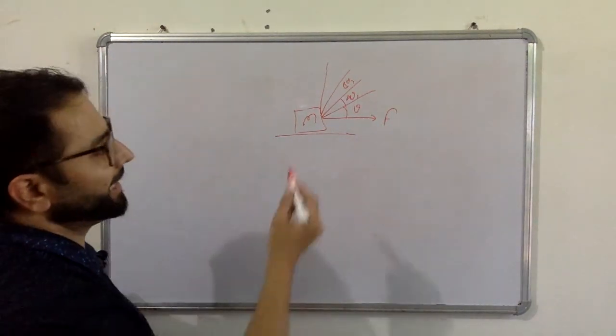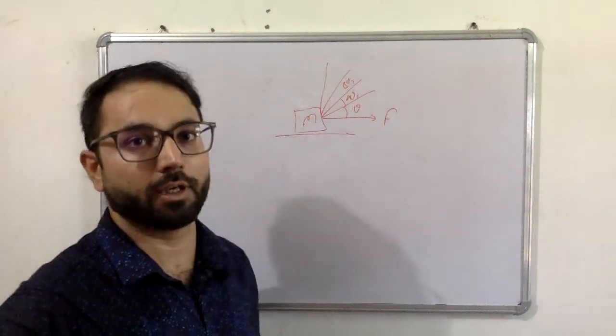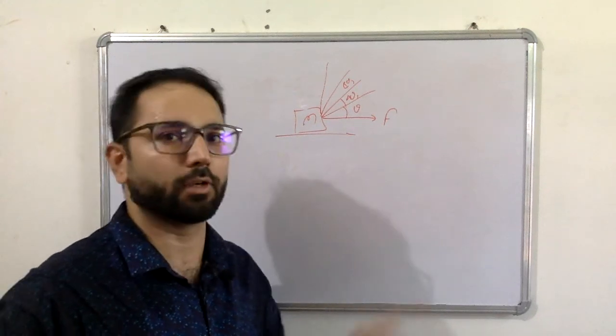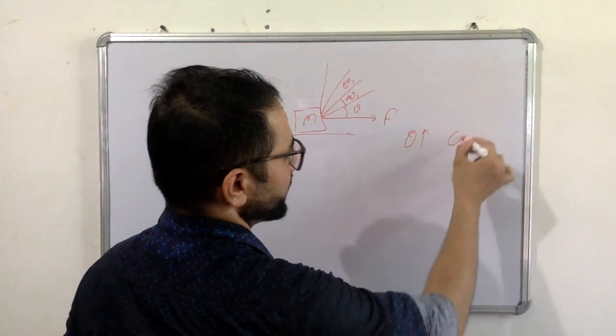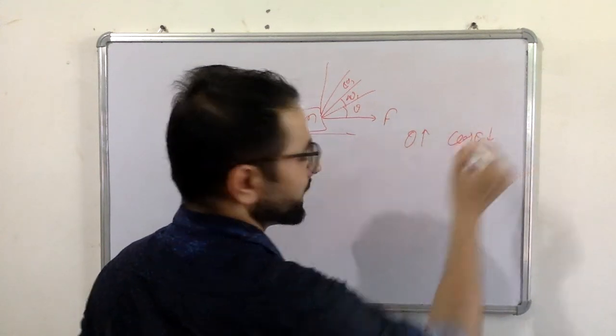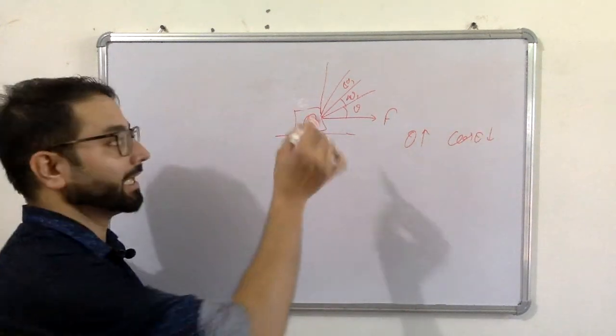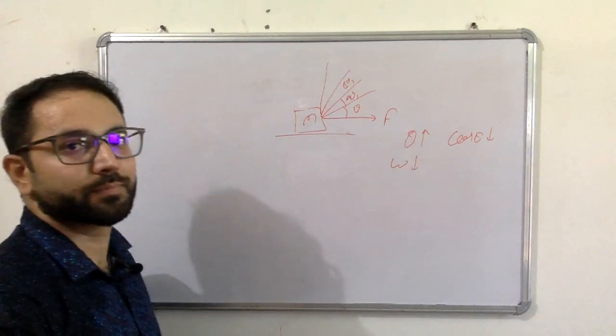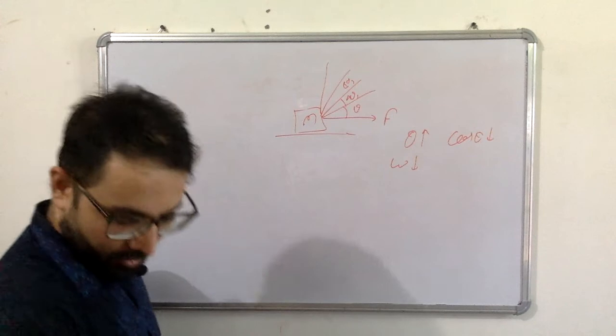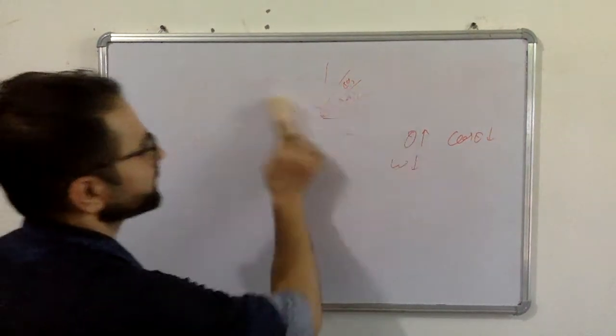So, very simple question: by increasing the value of theta, will work be increased or decreased? We know when theta increases, cos theta will decrease. So by increasing the angle theta, work will be reduced.